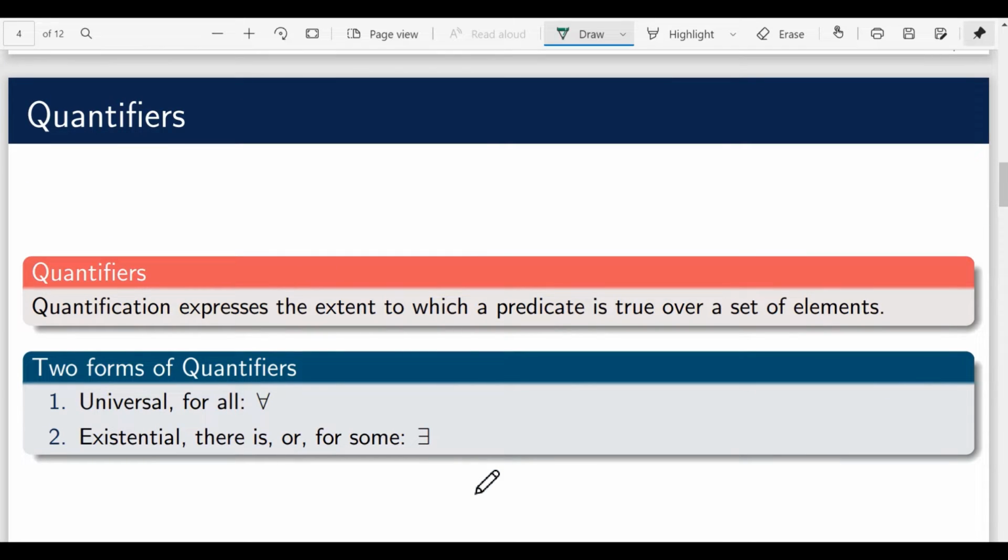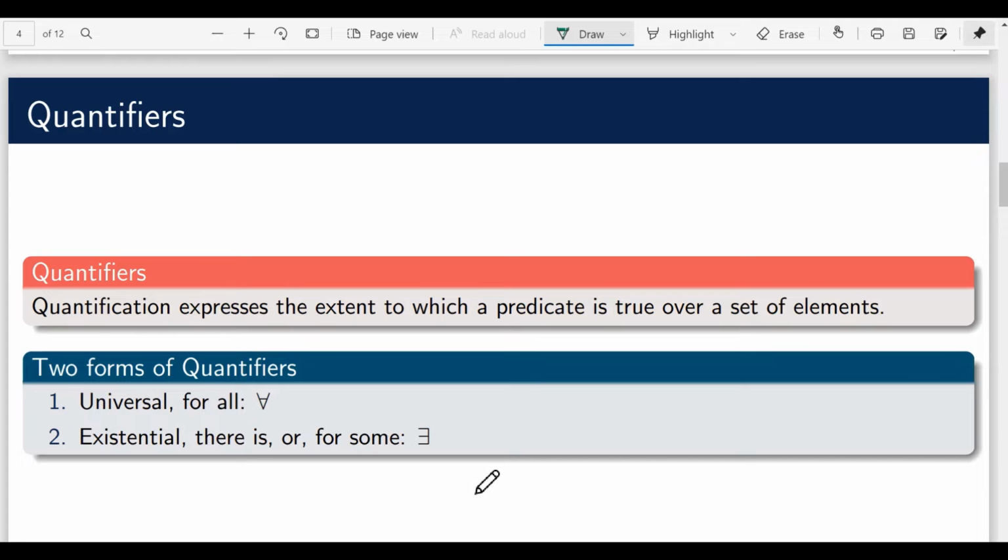Now the second method for binding variables is quantifiers. Quantification expresses the extent to which a predicate is true over a set of elements. We are going to consider two forms of quantifiers, namely universal and existential.